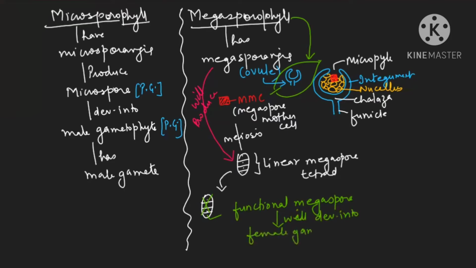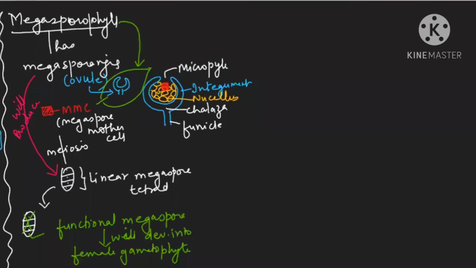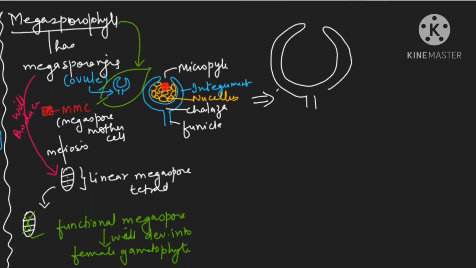Clear, beta? Up till here is it clear? Now let me explain further. Let us assume the same structure inside the ovule so that learning becomes easy for you. So this is your ovule, and this is your linear tetrad, in which the upper three are degenerating and only the lower is functional.